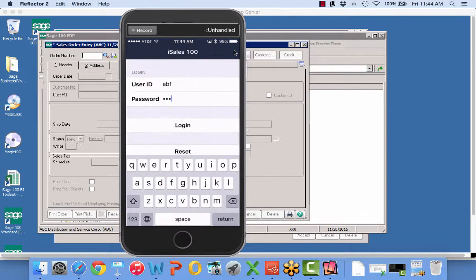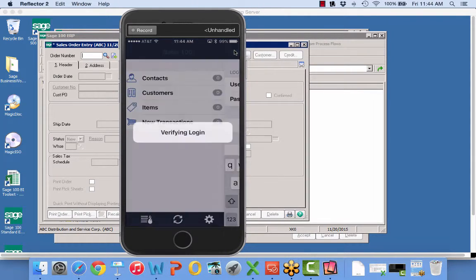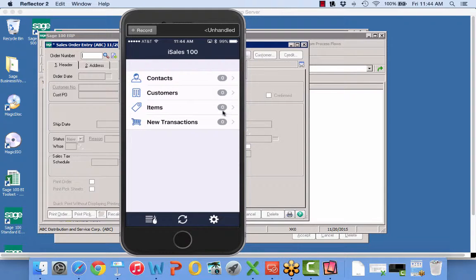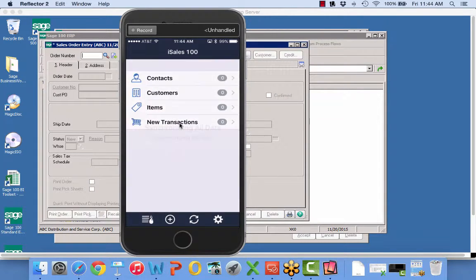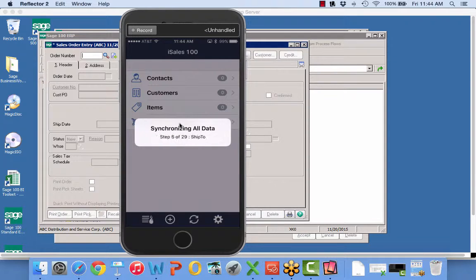So now I'm logging in as user ABF, password ABF. Once again, it's wiped me out, right? Look at that, my shopping cart came back. My plus button didn't come back because I still can't add a new customer on the fly. Now I'm going to sync all. It's going to rebuild my database. So every time I log out, you'll notice it wipes my database. Every time you synchronize, it wipes your database and builds it again new. When I lock that user out, same way.